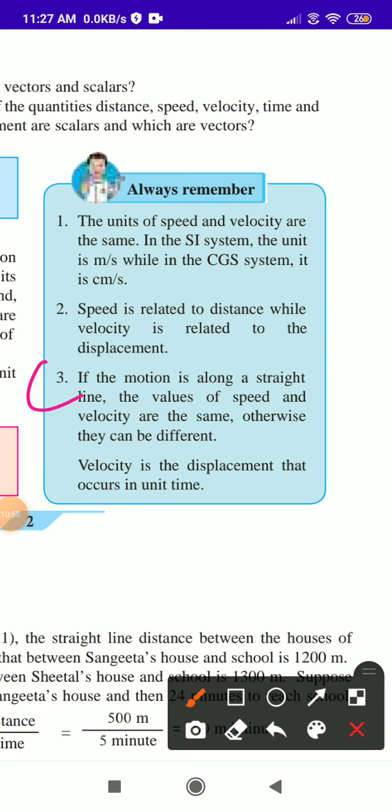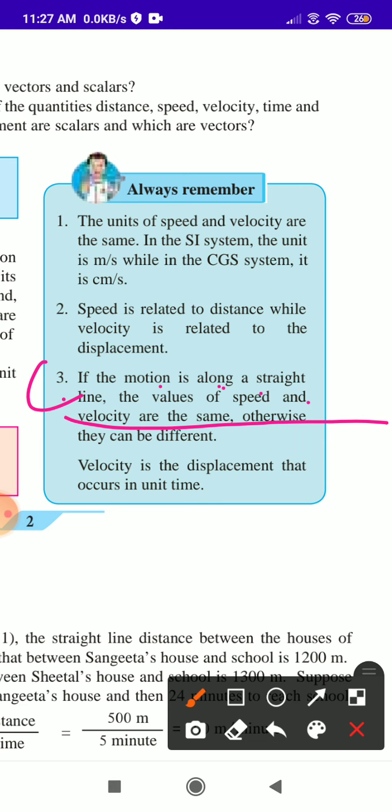Third point: if the motion is along a straight line, the values of speed and velocity are the same. Otherwise they can be different. What does the third point say?